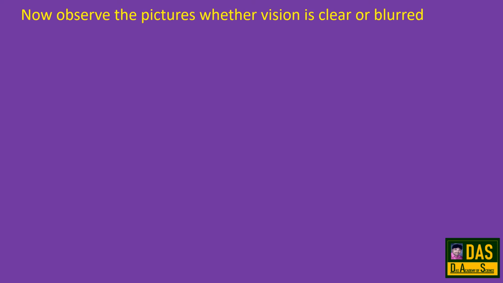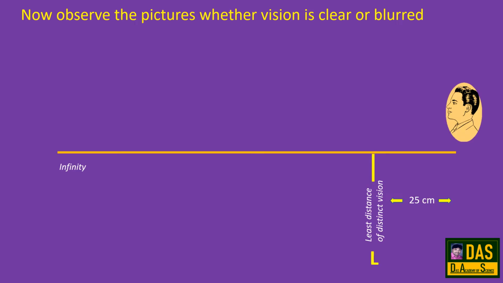Now observe the pictures, whether vision is clear or blurred. You know very well, a healthy person can see nearby objects as well as distant objects clearly. But a person with presbyopia cannot see nearby objects as well as distant objects.